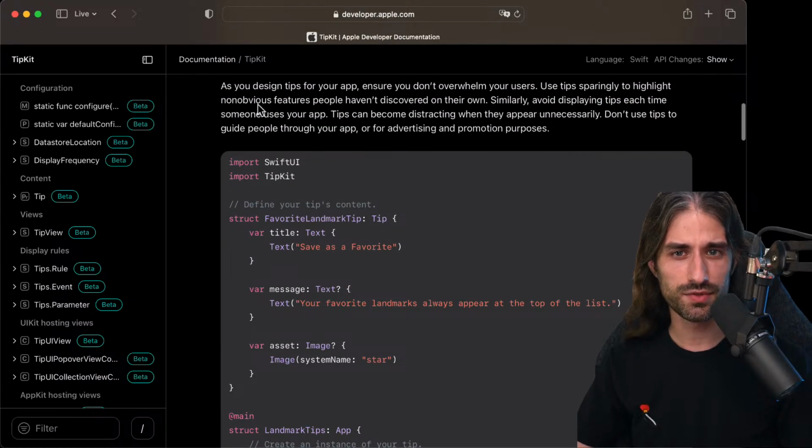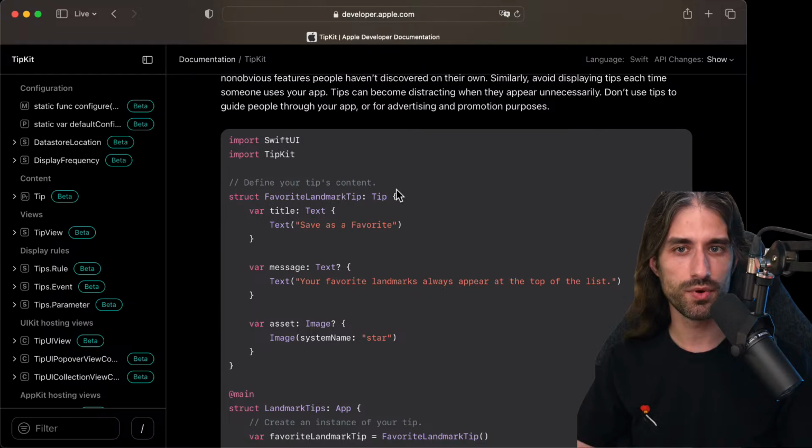So as you design tips for your app, you ensure you don't overwhelm your users. Use tips sparingly to highlight non-obvious features people haven't discovered on their own. And I think sparingly and non-obvious features are the important words here. Similarly, avoid displaying tips each time someone uses your app. Tips can become distracting when they appear unnecessarily. Don't use tips to guide people through your app or for advertising and promotion purposes.